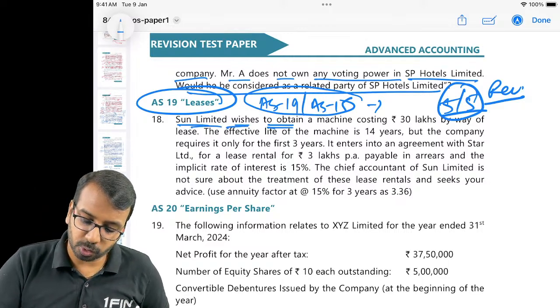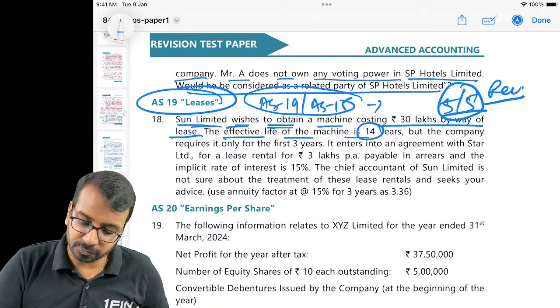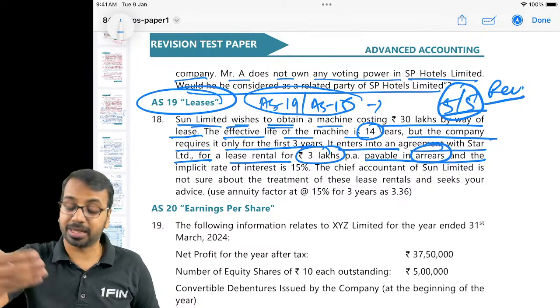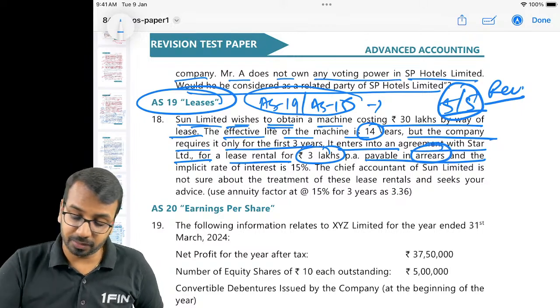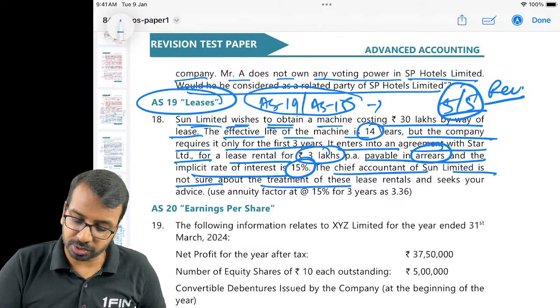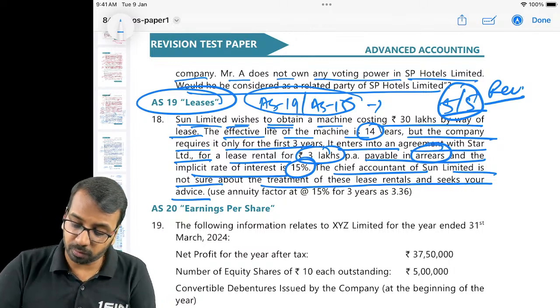Sun Limited wishes to obtain a machine costing 30 lakhs by way of lease. The effective life of the machine is 14 years, but the company requires it only for 3 years. It enters into an agreement with Star Limited for a lease rental of 3 lakhs payable in arrears. Payable in arrears means at the end of the period, at the end of each year, and the implicit rate is 15%. The Chief Accountant of Sun Limited is not sure about the treatment of these lease rentals and seeks your advice. A very, very open-ended question. Now, what do we need to do?